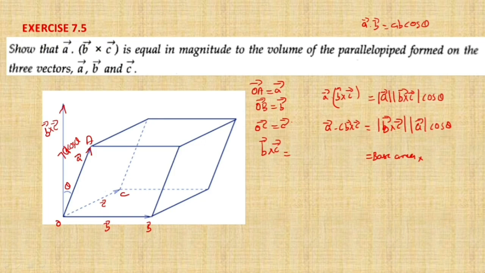Magnitude of A into cos theta, you can see from this diagram, is the height of the parallelepiped. Now base into height is equal to volume. So vector A dot vector B cross C is equal to the volume of the parallelepiped. So this is question number 7.5.